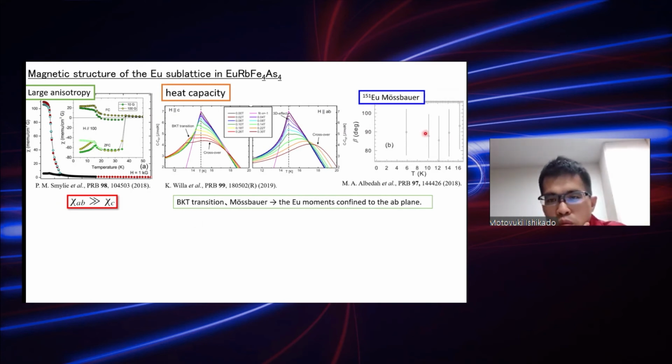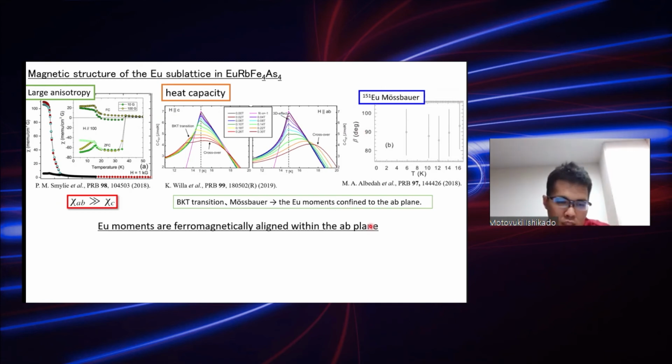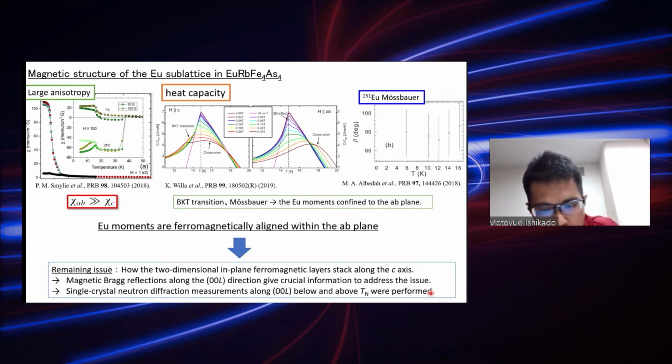And the europium Mossbauer spectra show that the angle of the europium moment is perpendicular to the out-of-plane direction, so the europium moments are confined to the ab plane. So you can say that the europium moments are ferromagnetically aligned within the ab plane, including the observation of the spin wave excitation. So the remaining issue is how the two-dimensional in-plane ferromagnetic layers stack along the c-axis.